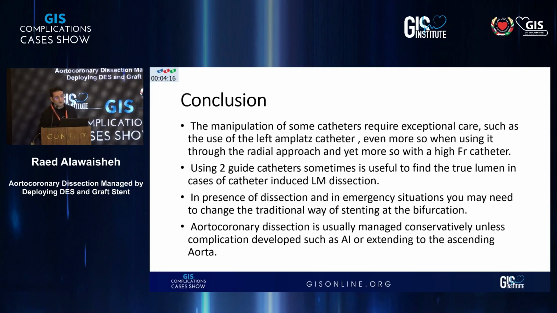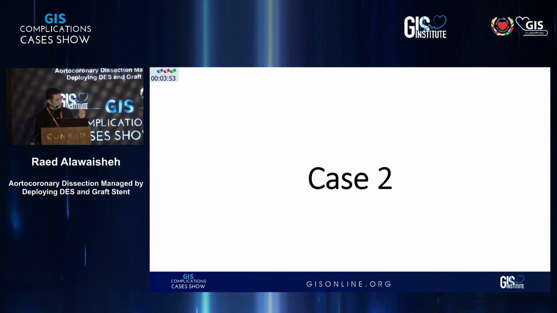So my conclusion from this case is that when you use an unusual catheter like lift and blast, especially a high grade one like a 7 French guide catheter, you need to be careful and you expect complications. The strategy of the stenting, the most important thing, is not to cause more hydraulic dissection, fix the ostium, maintain the flow, and this is the way. This is my first case.